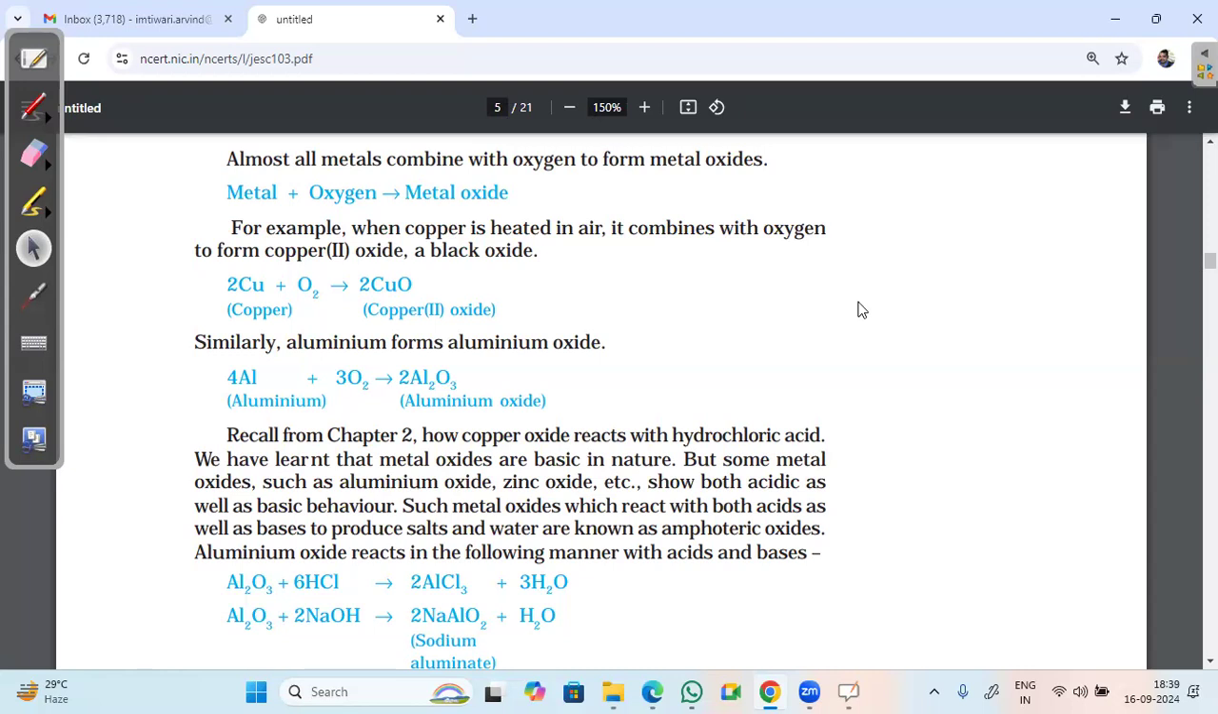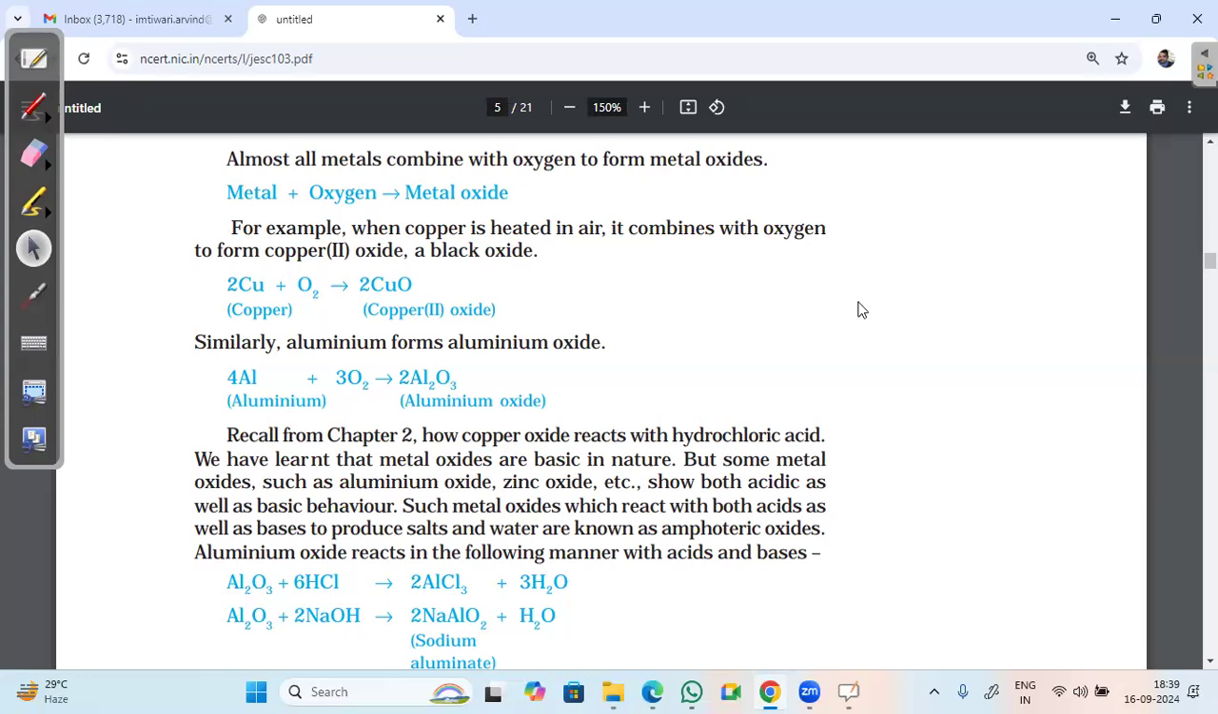Okay, what about non-metal oxides? Are the non-metal oxides acidic or basic in nature? Dharya? Yes, sir. What about non-metal oxides? Are they acidic in nature or basic in nature? No, sir, they are basic in nature, sir. Non-metal oxides. Okay, tell the name of any two non-metal oxides.